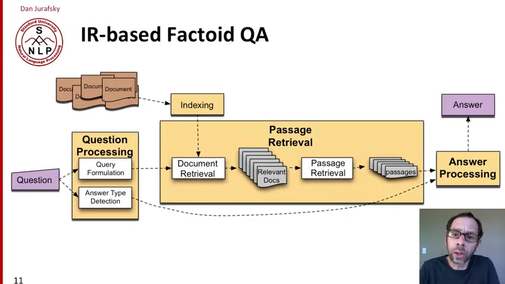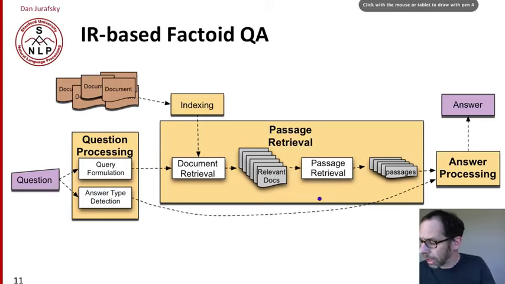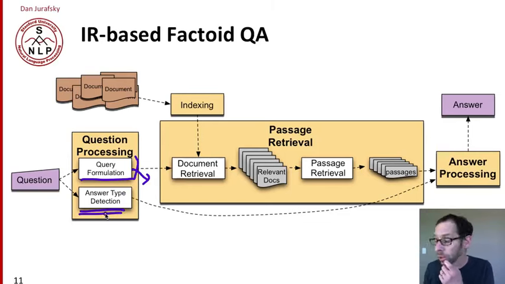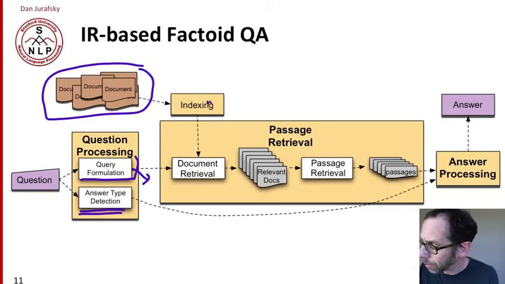The general algorithm for IR-based factoid question answering starts with a question and begins by extracting information from the question itself. And the two most important and common things to extract from the question are a query that's going to be sent to an IR engine and the type of the answer that tells us what kind of named entity we're looking for. In advance, we take a whole lot of documents, we index them so that when we have a query, we can return a whole lot of documents.